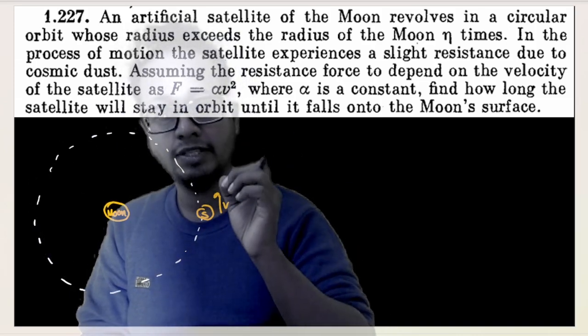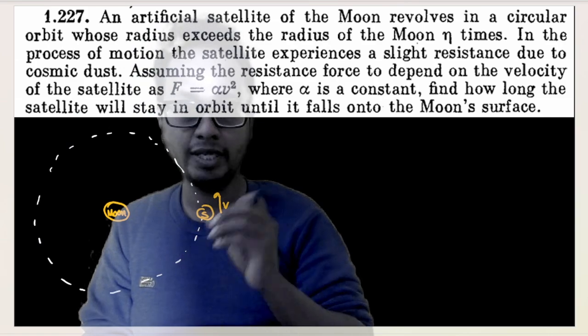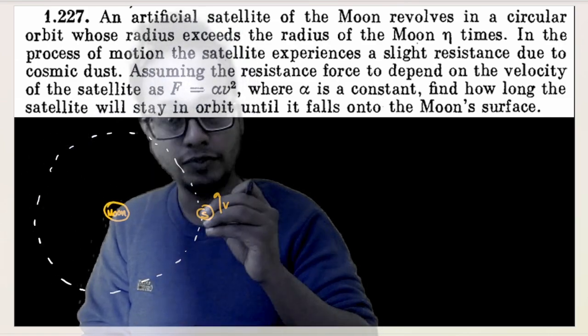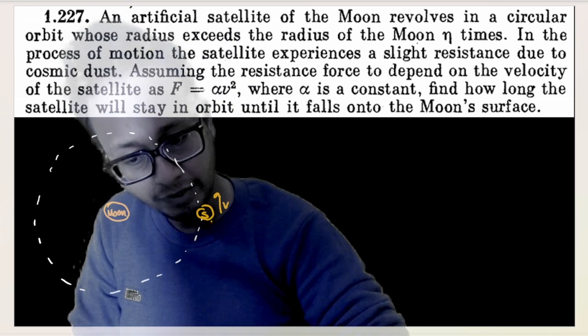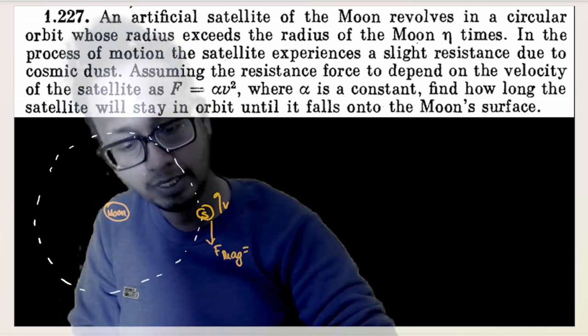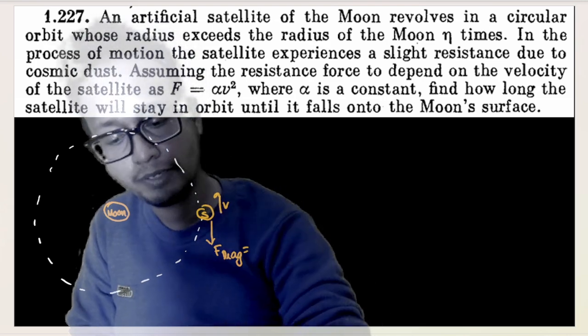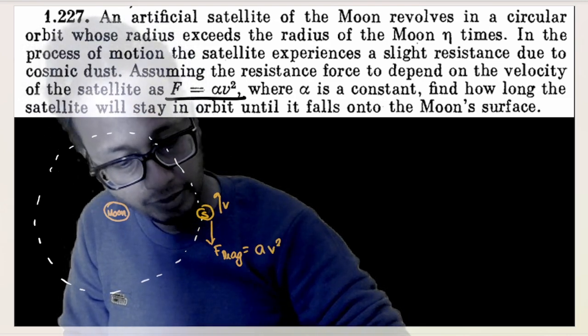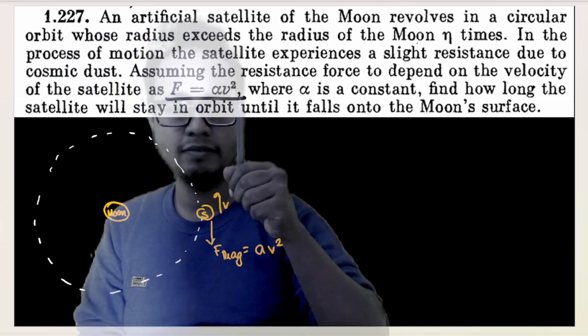In this question, it is given that due to this dust cloud around the moon, the satellite revolving in this orbit experiences a drag force. Drag force is nothing but air friction force. The drag force is given by F equals a v square, where a is a constant and v is the velocity of the satellite.